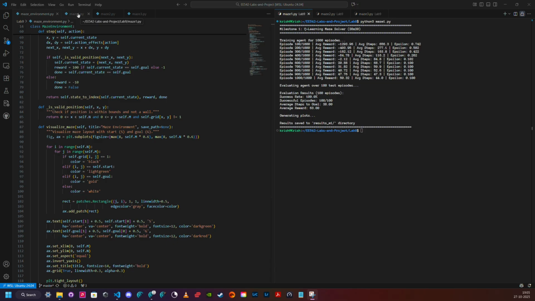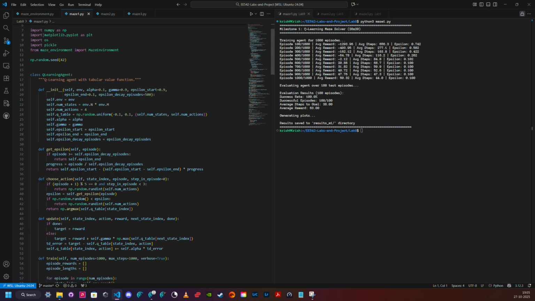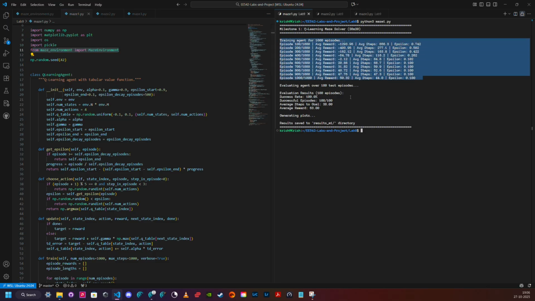Now let's go over maze 1. You can see we have taken the maze environment as an import here, and this will be consistent in all three code files. After running maze1.py, the results you can see here: it trains tabular Q-learning for 1000 episodes. Watch the console output.